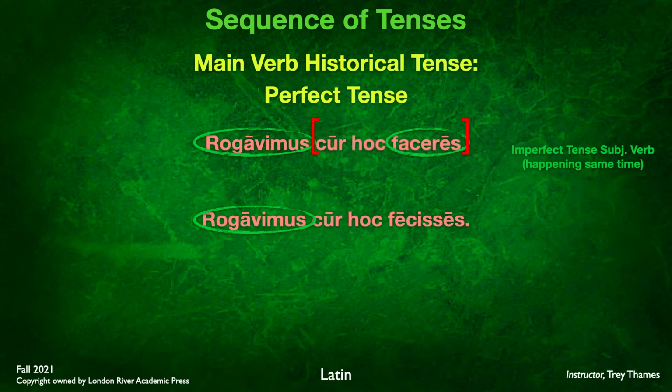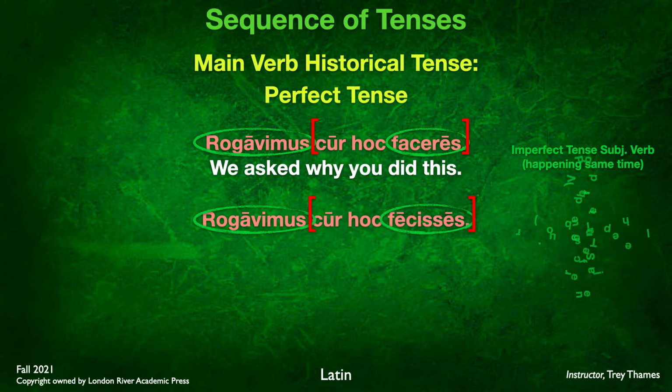And our secondary verb here is going to be in the imperfect tense because it's happening at the same time. Even though the action happened in the past, this secondary verb is action that's happening at the same time in the past. So we're going to use the imperfect. We end up with the translation, we asked, rogavimus, we asked why, cur, you did this. Why you did this. Now we're going to compare that to cur hoc fecisses.